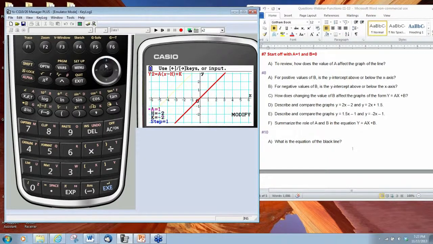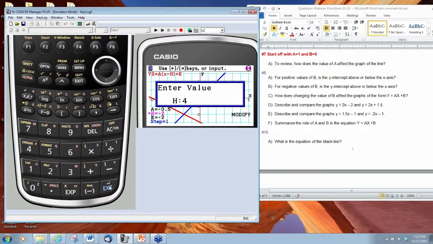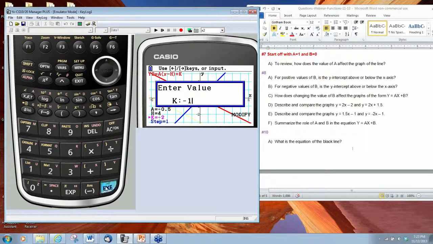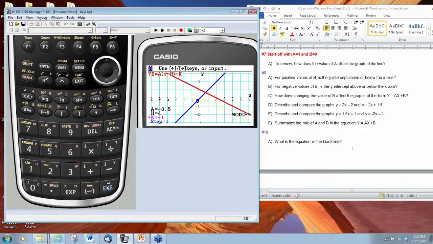I'm going to make a equal to -0.5, we are going to make h equal to 4, and we are going to make k equal to -1. All right, so as you can see, the point 4, -1 is on our graph.